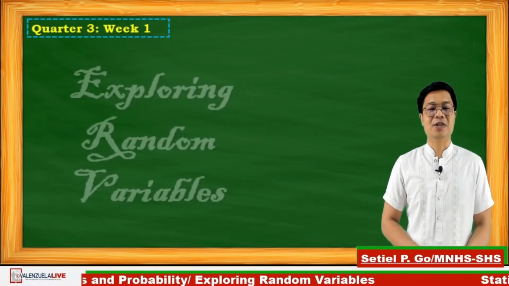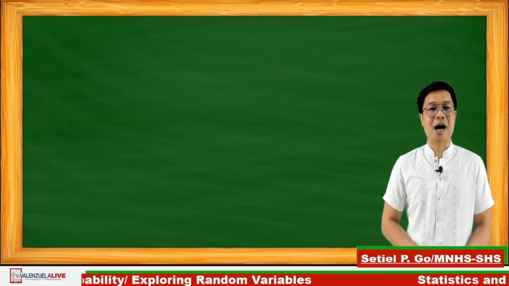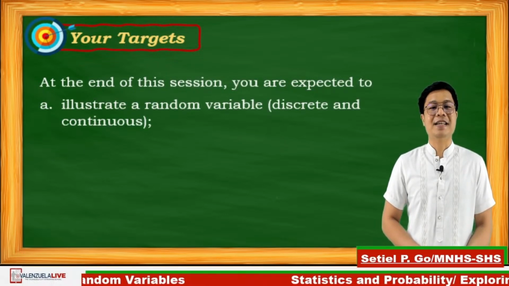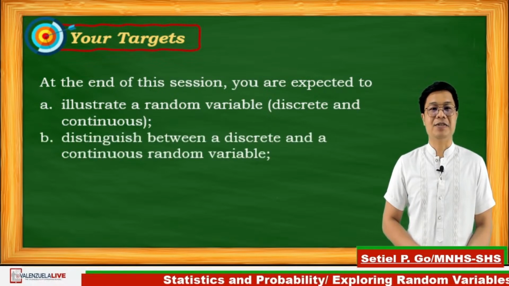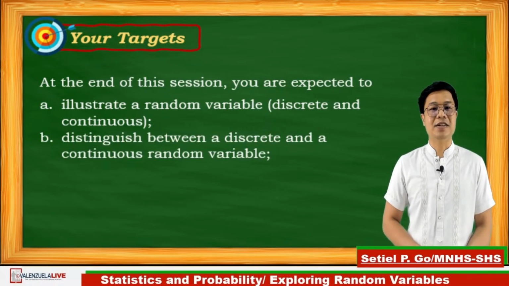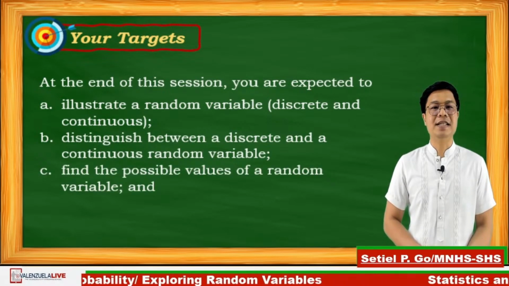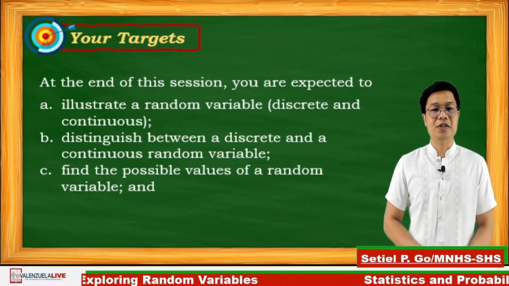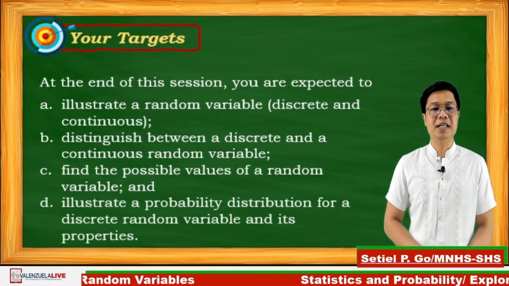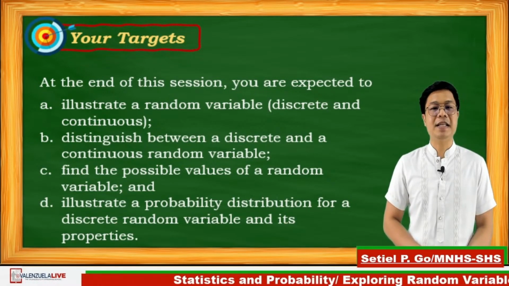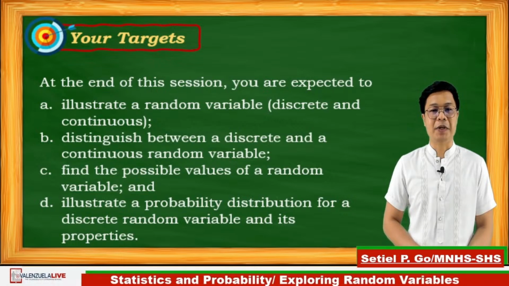At the end of this session, you are expected to meet our today's objectives, which are: Letter A, illustrate a random variable, discrete and continuous. Letter B, distinguish between discrete and continuous random variables. Letter C, find the possible values of random variables. Letter D, illustrate a probability distribution for a discrete random variable and its properties.